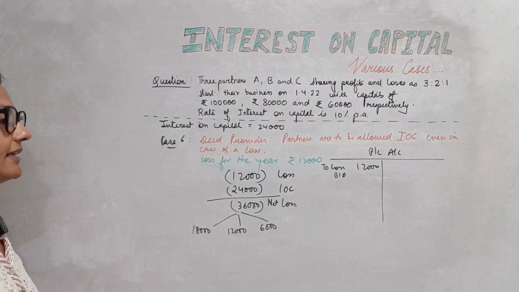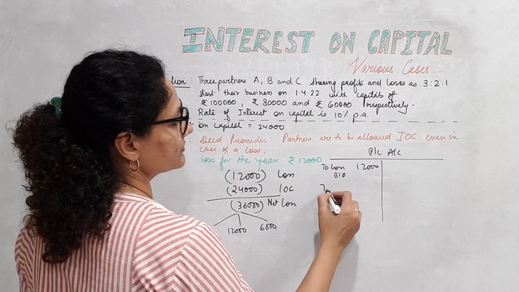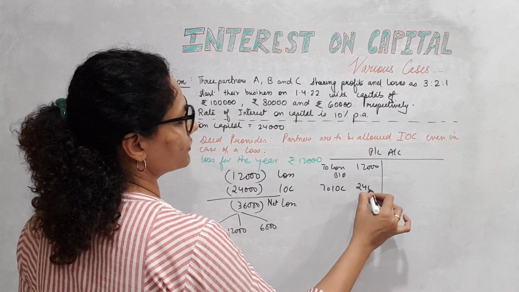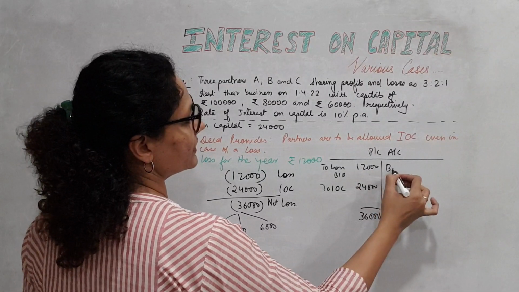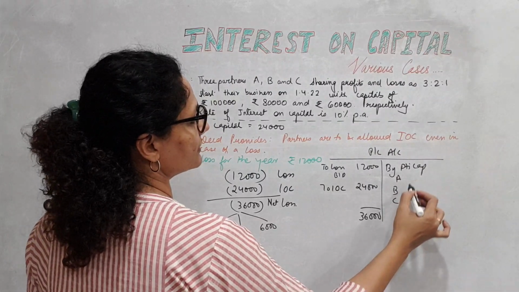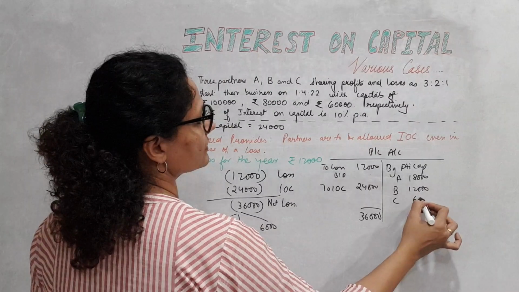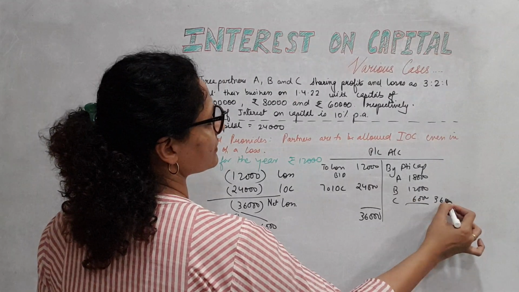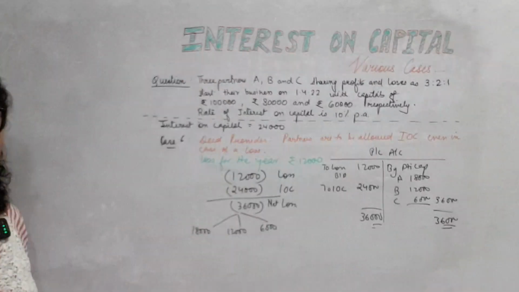So straight away 12,000 we start with, and we debit further IOC 24,000. So it is 36,000 you see on the debit side. This will be distributed to partners' capital A, B and C as 18,000, 12,000, 6,000, 36,000. It closes.